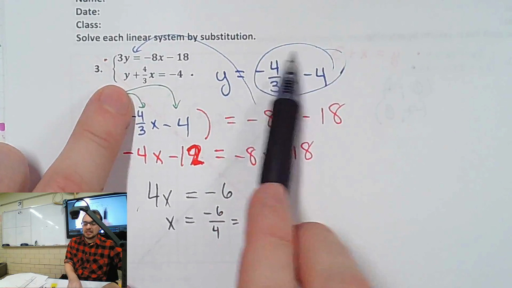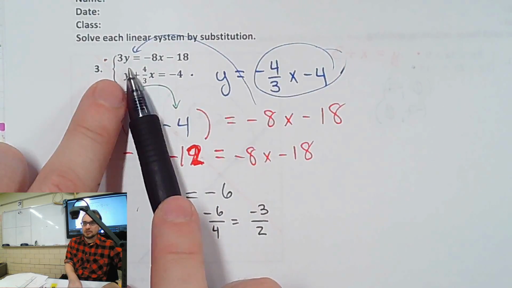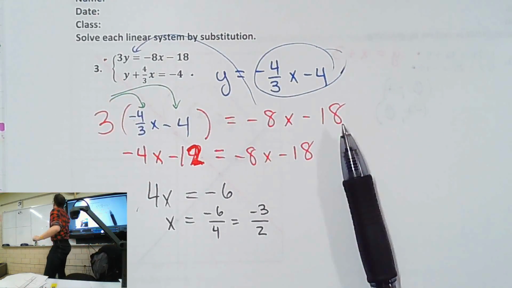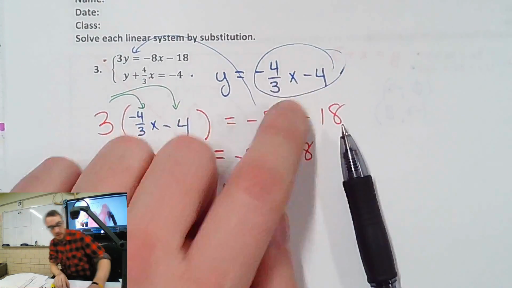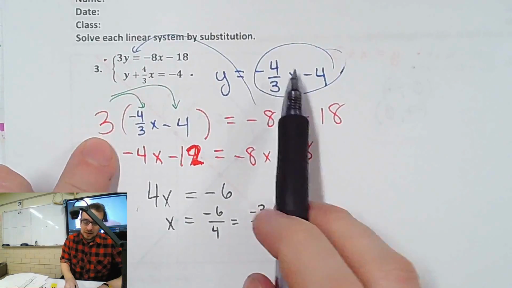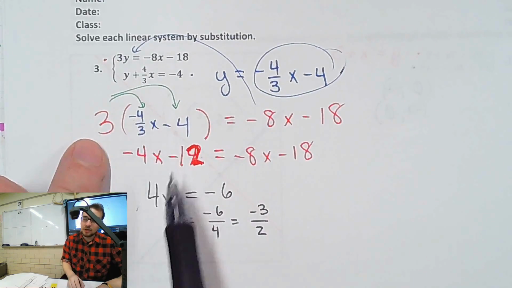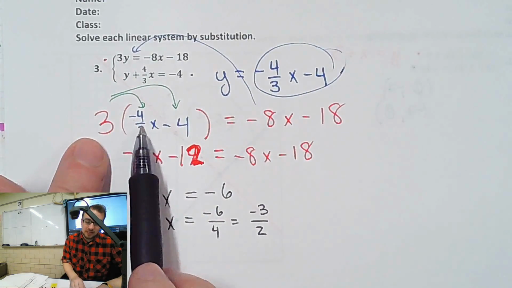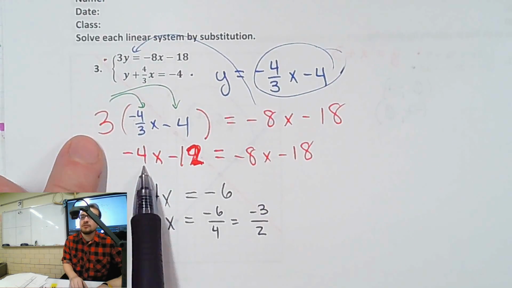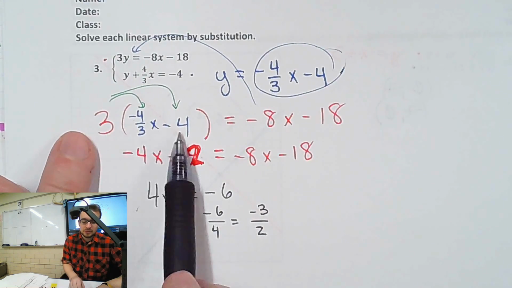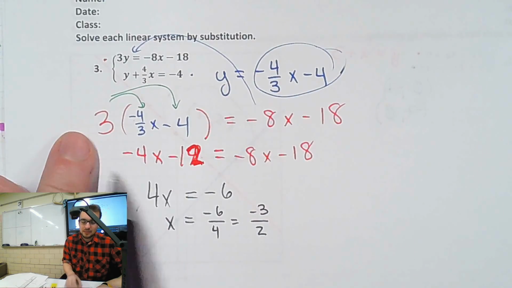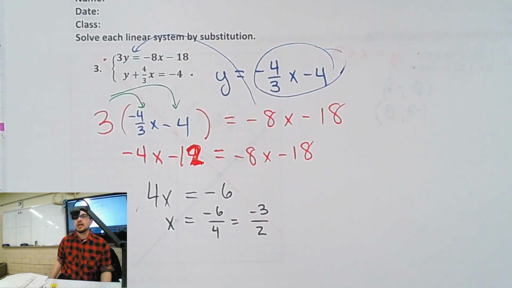Then I took that, since that is y, and I plugged it into the other equation. Remember, we don't want to plug it into the same equation, because that's what this is, right? Plug it into itself does nothing. So I plug it into the other equation, the top one. I get 3 times all this stuff equals -8x minus 18. You with me? Then I distribute the 3. So it's -4 divided by 3 times 3, which is just -4. Is that what's confusing you? Then we do 3 times negative 4, which is negative 12. Then I get my x's together, and the answer is x equals negative 3 halves, okay?